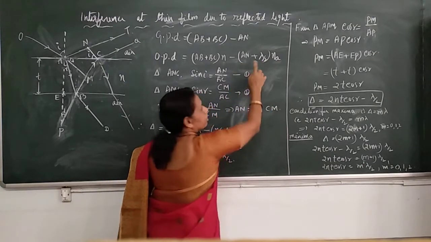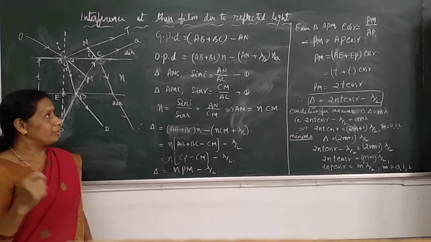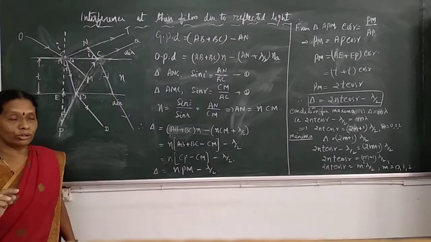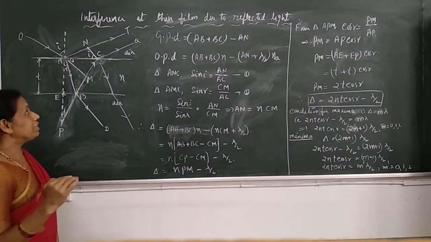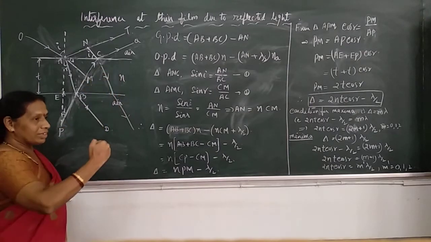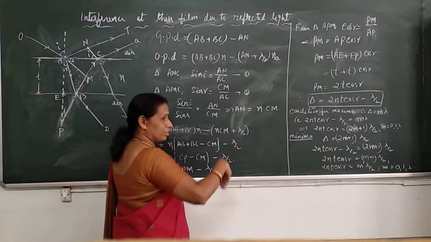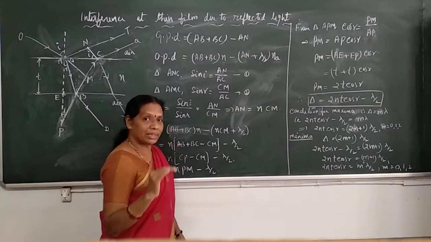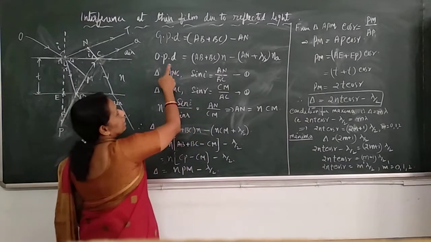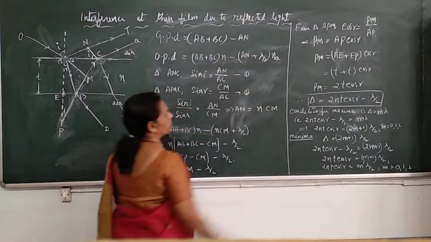And here one more term, lambda by 2. Lambda by 2 is the extra path difference introduced between these two reflected rays. It is due to reflection which is taking place from the denser medium. Since reflection is taking place from the denser medium, an extra phase difference pi, or a path difference lambda by 2, is introduced between the two rays, so that the net optical path difference is given by this.